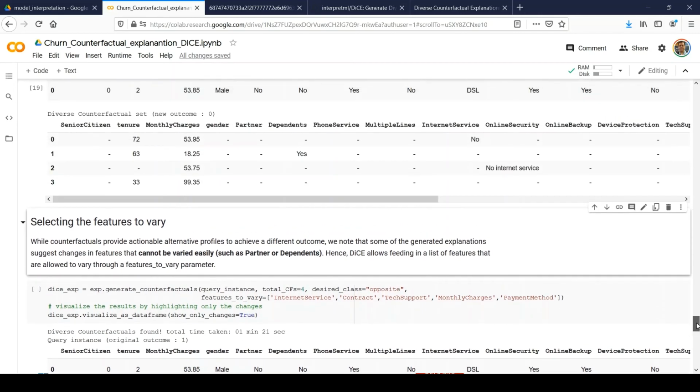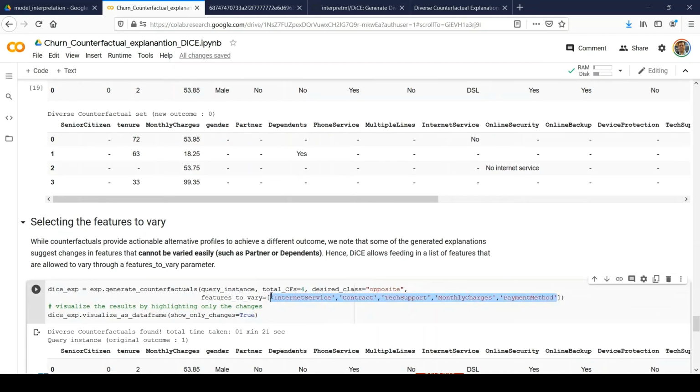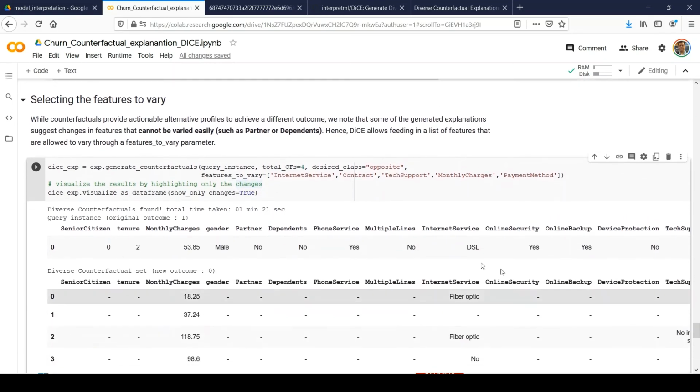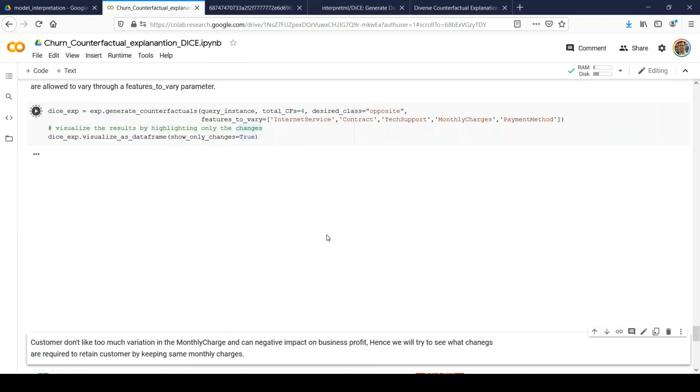Based on your domain knowledge, we have identified these as the critical fields, and I would like to see what variation to make in these values so that the customer will not churn, right? So that's the point I would be talking about here.